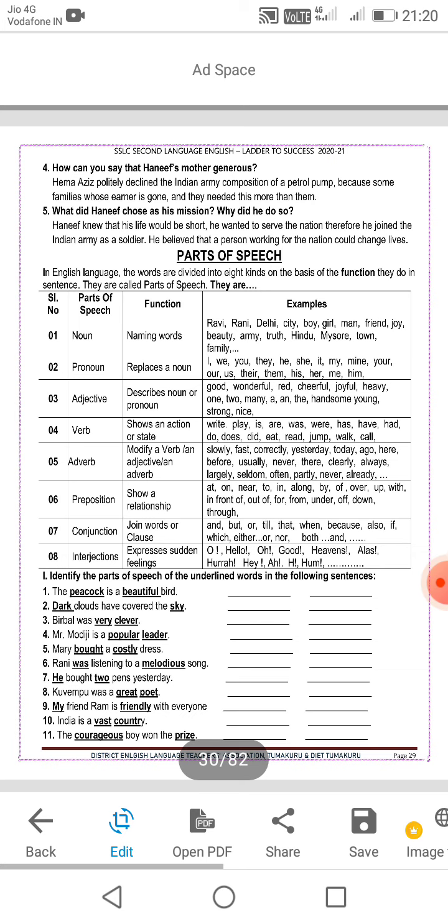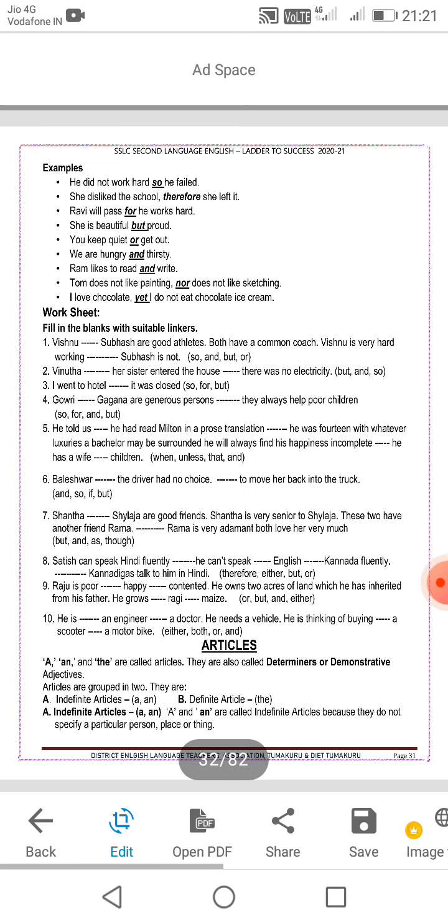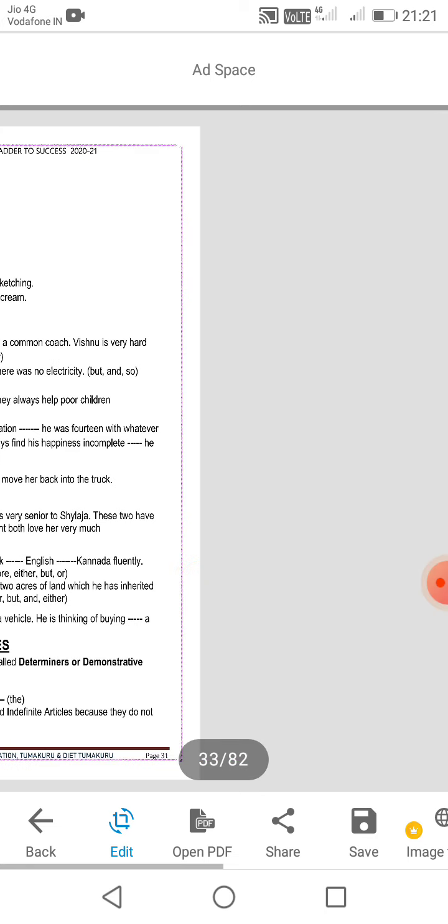This is mentioned for identification, and everybody should do the practice. Also kindly practice conjunctions, and there are good practice opportunities. Students should practice in this grammar worksheet, and the most important are articles, which carry 2 marks in the question paper. Daily practice definite articles,